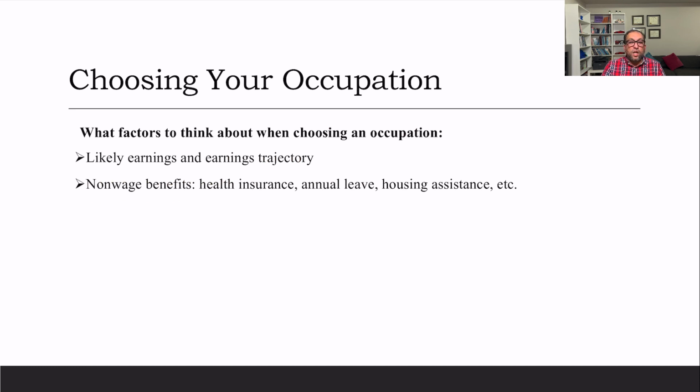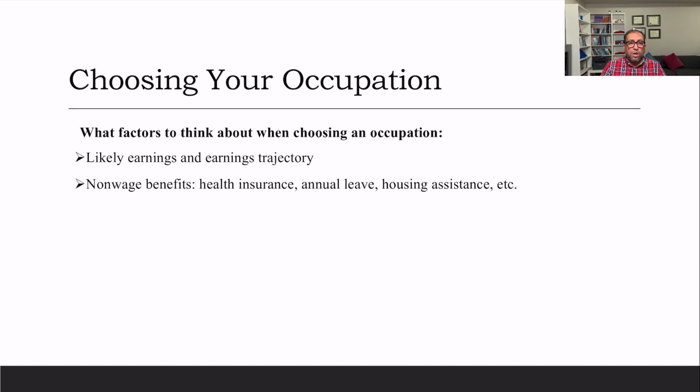Earnings and earnings trajectory affect what professions we choose, and it's very common sense. If I ask you what you're going to do, some of you will reply that you want to become an accountant, a lawyer, an economist, a marketing manager or a human resource manager.